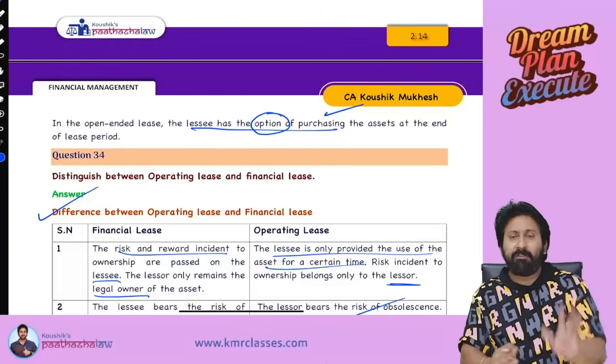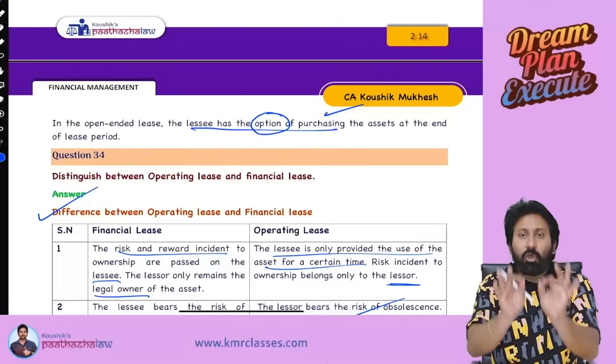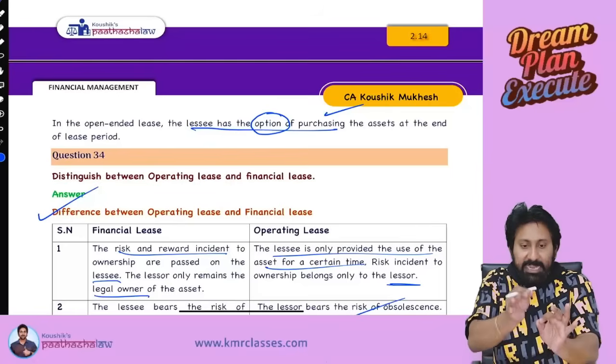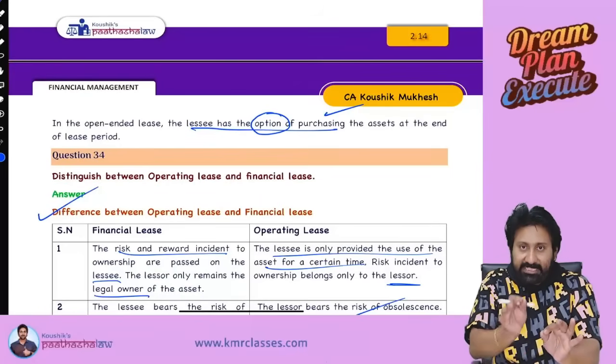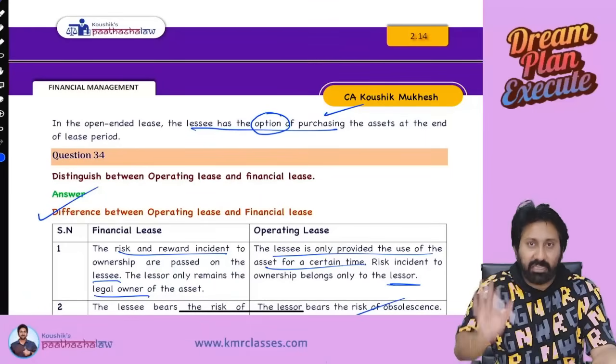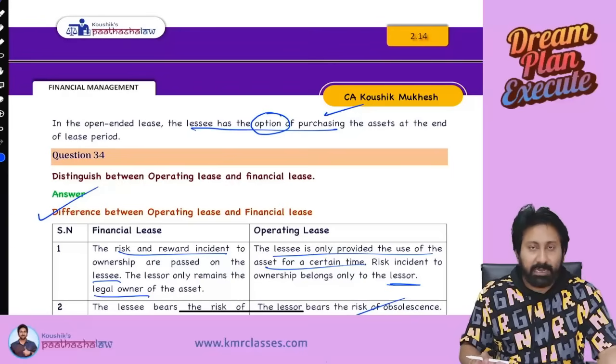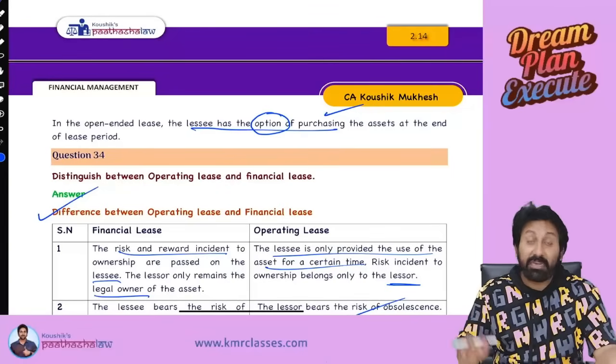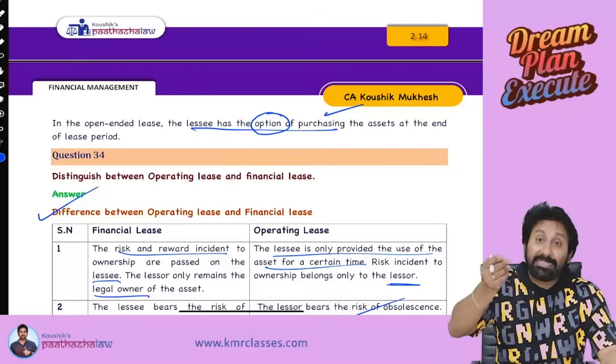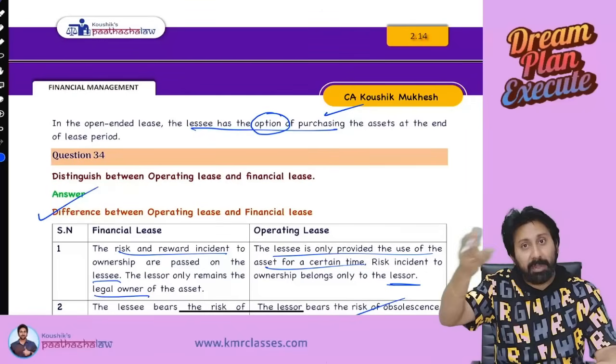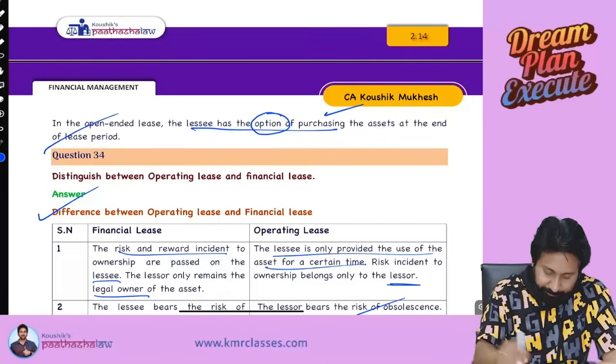So in simple words, tell me what to do. Close-ended means once the lease period is completed, the lessee must give the asset back to the lessor, and the lessor will purchase back that particular asset from him. Over. But in case of an open-ended lease, the lessee will be given an option. If he wants, he can buy that asset and take it with him.